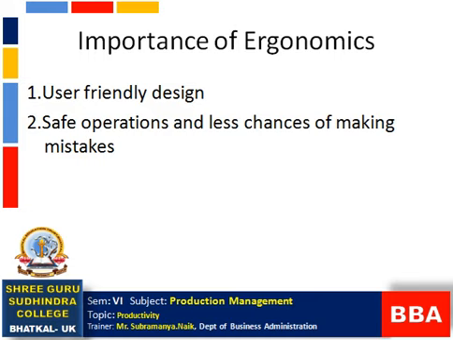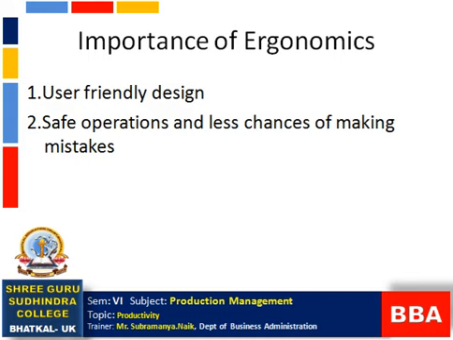Second one is safe operations and fewer chances of making mistakes. If the worker is working with machines, because we have to take examples of industry, since it is production management and productivity. If you want to increase your productivity, then ergonomics has to be set. So for safe operations and fewer chances of making mistakes, the worker should be safe in terms of operations, the machines should be in proper condition.